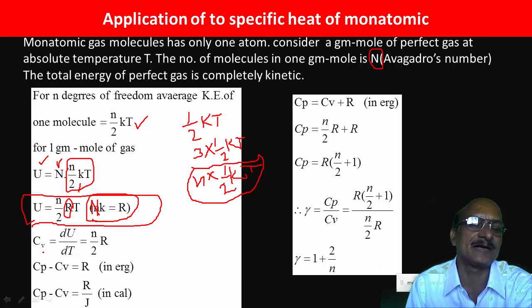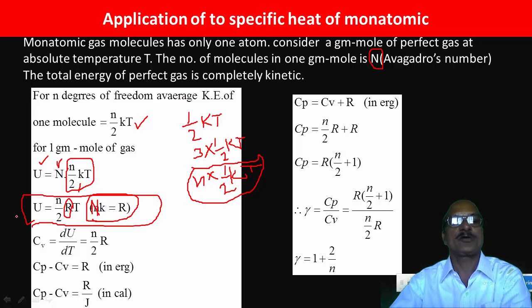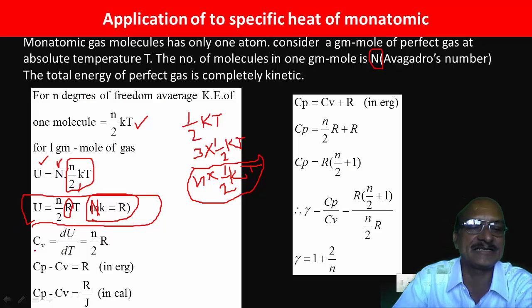Cp means the amount of heat energy absorbed by the gas molecules when the pressure of the gas remains constant. That is called Cp. Now from this, we mathematically define Cv as du by dt at constant volume. So we differentiate this equation.